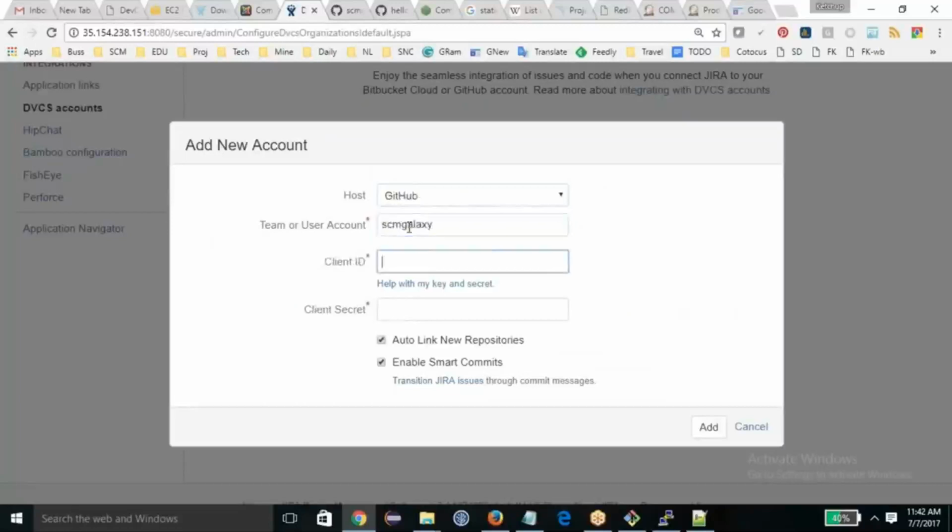My account is SCM Galaxy. Client ID, I don't have it now.